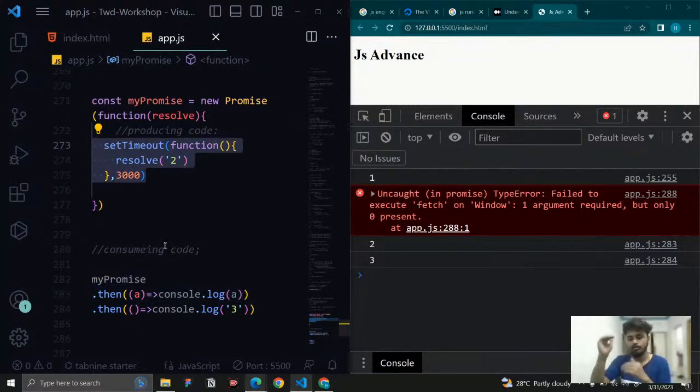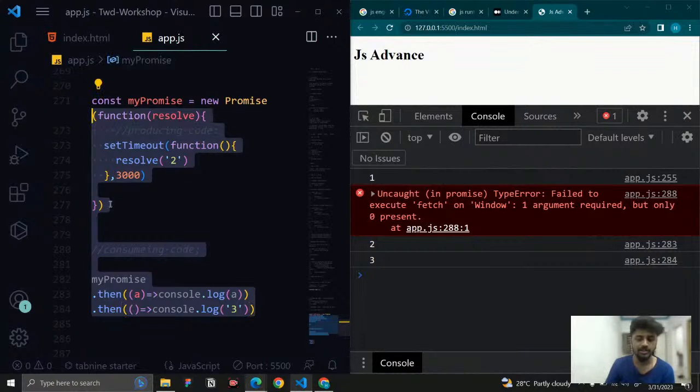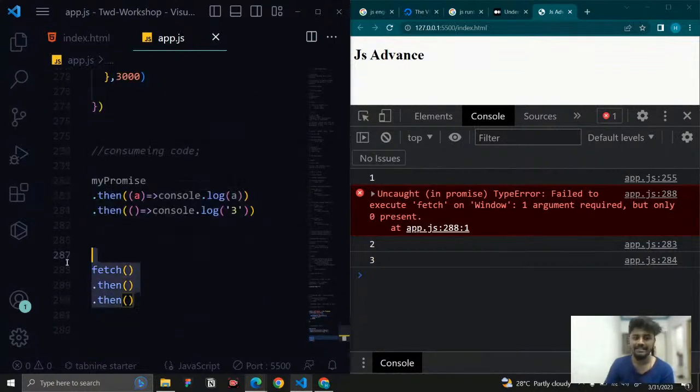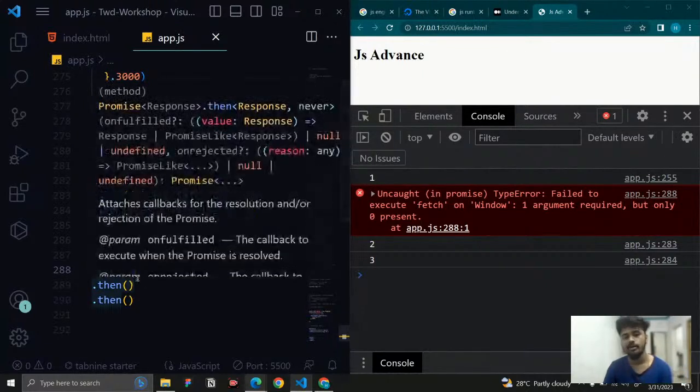While we are working, the asynchronous process is by default not available in JavaScript, it is given by the browsers. With the help of promises and these browser-given methods, we are able to control the sequence. Controlling the sequence is native to JavaScript, but this fetch is also a web API that is provided by the browsers.